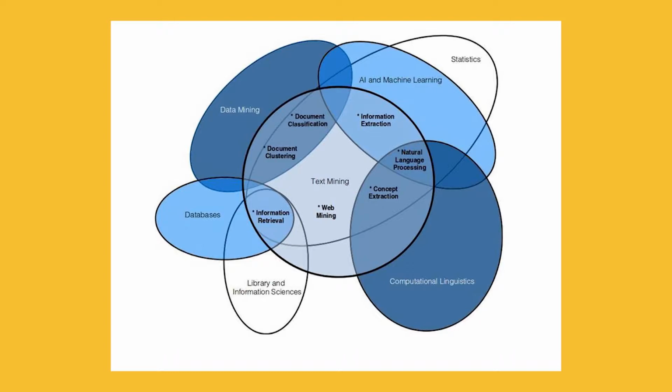Web mining is a subset of text mining, and then it is used for information extraction, and it is used in AI and machine learning. How? Through statistics. And document classification and document clustering, again, is an intersection between data mining and text mining. And on this side, when it goes with NLP, concept extraction, then we also include computational linguistics. So it is a field which is connected with every other field related here.